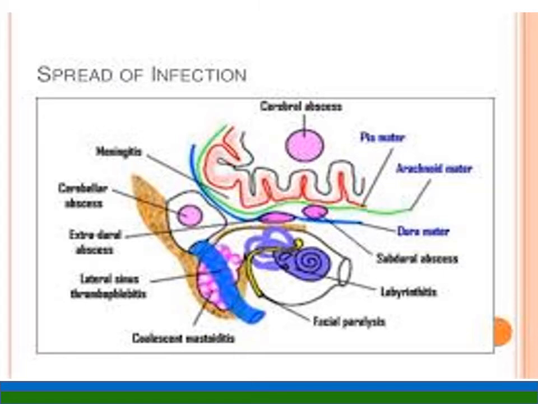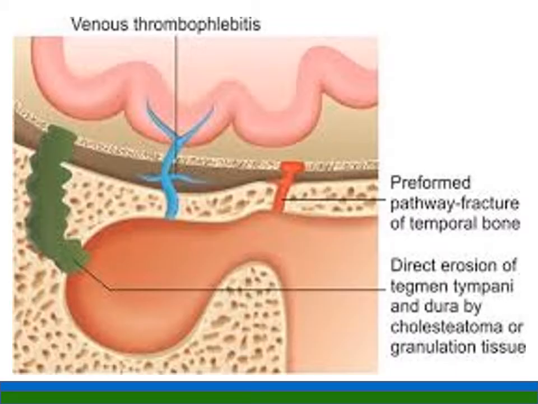Right. This is a very important diagram. These are all intracranial and intratemporal complications. How an infection spreads, like in one diagram, he shows all the complications. Like here the cholesteatoma spreads to lateral venous sinus thrombophlebitis and extradural abscess, cerebellar abscess, okay, brain parenchymal abscess, and facial nerve paralysis. See here the preformed pathways and direct erosion of the tegmen, all this in this diagram. You can see how venous sinuses connect from the cranial cavity to the ear.